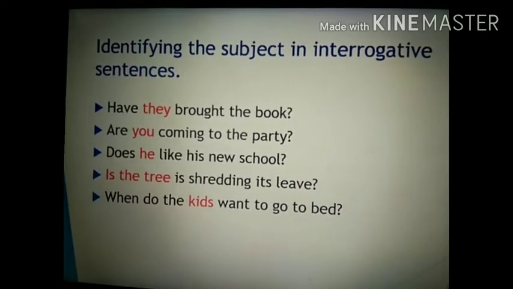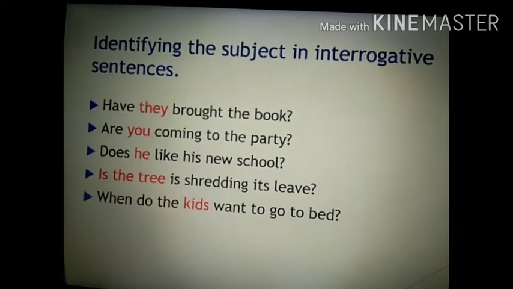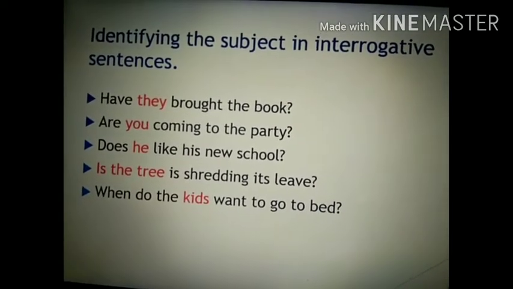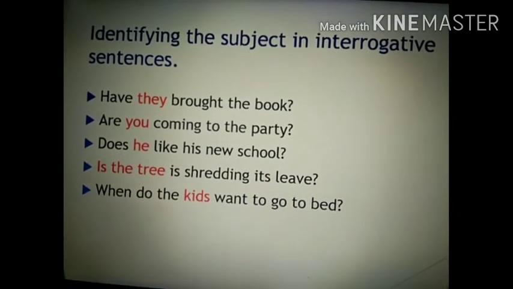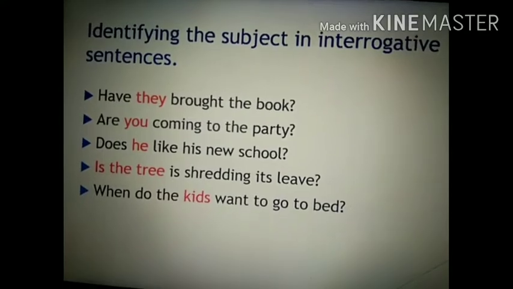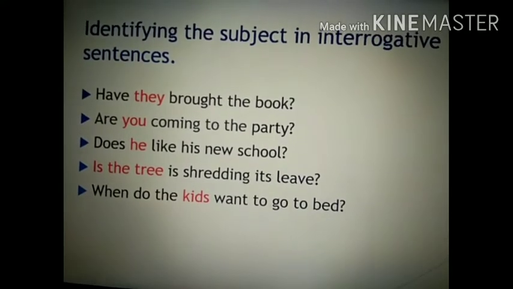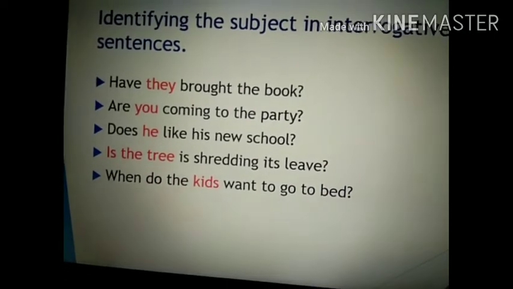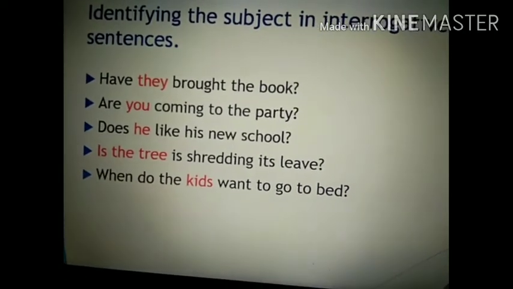Are you coming to the party? Who is coming to the party? You. So you is the subject. Does he like his new school? Who likes the school? He. So he is the subject. Is the tree shedding its leaf? Who is shedding the leaf? Tree. So tree is the subject.